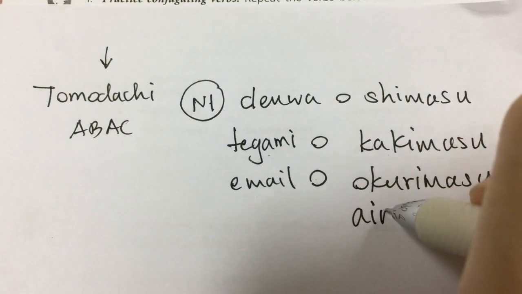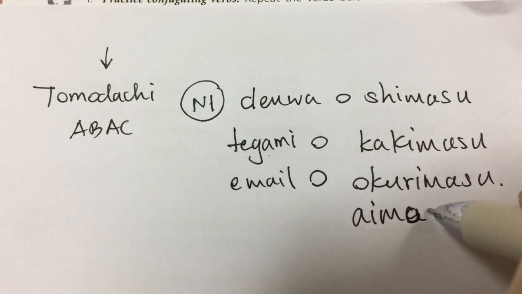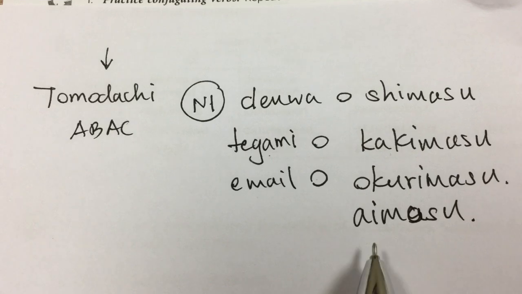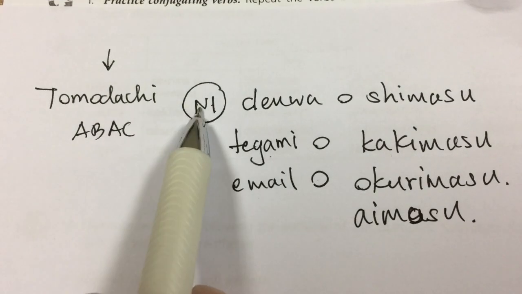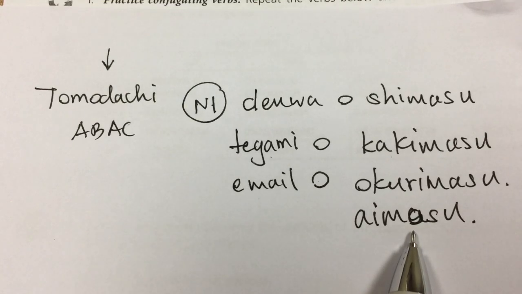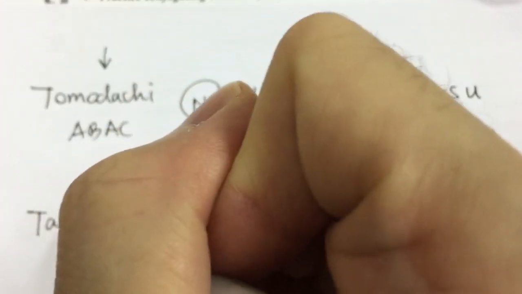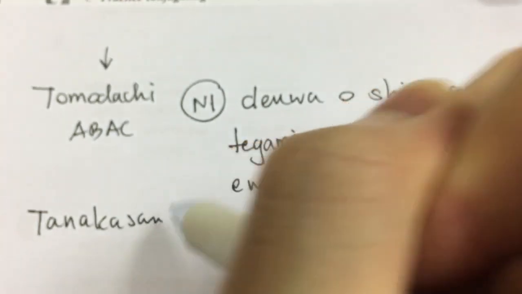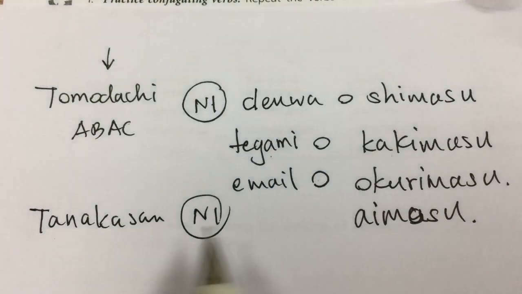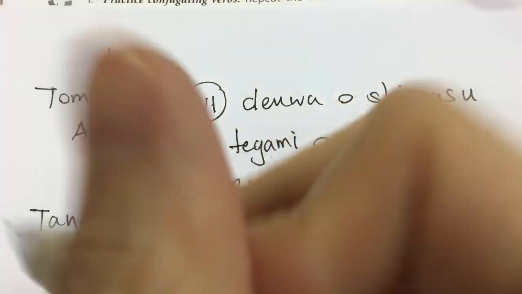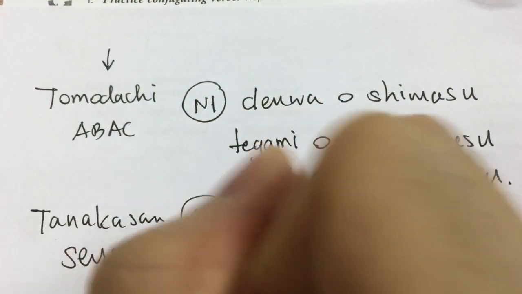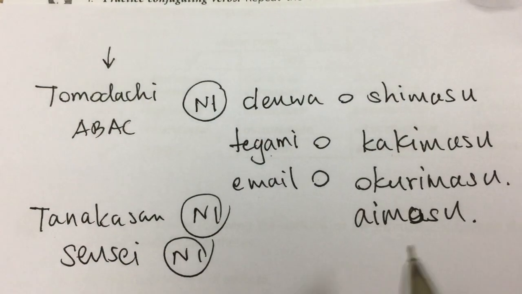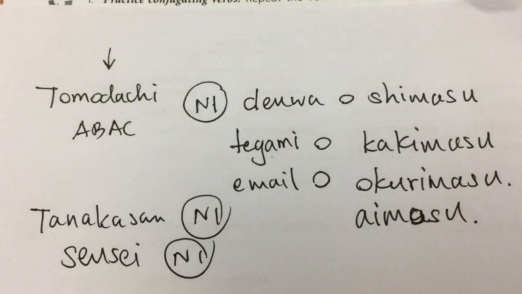Let's move on to the last one. Aimasu. Aimasu means to meet. For example, 友達に会います. I am going to meet a friend. Or you can say a person's name like Tanaka-san ni aimasu. I will meet Mr. Tanaka. Or sensei ni aimasu. I'm going to meet my teacher.